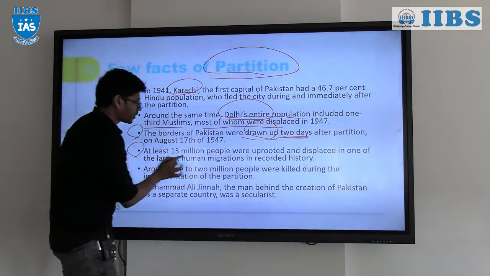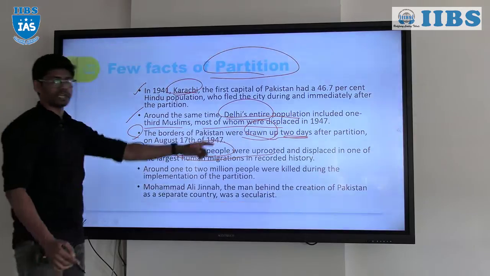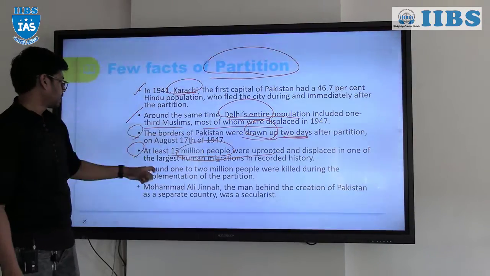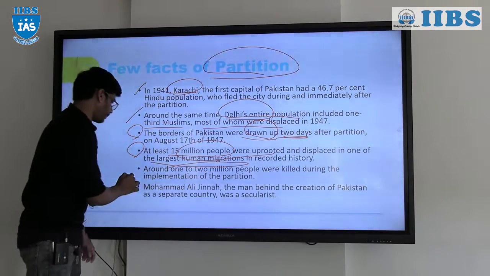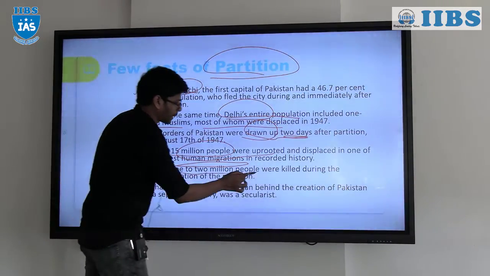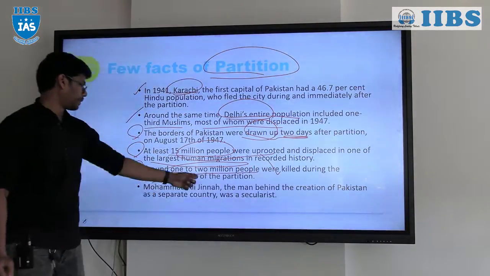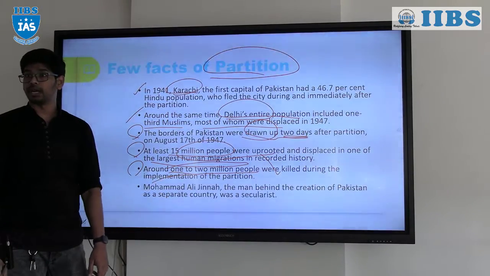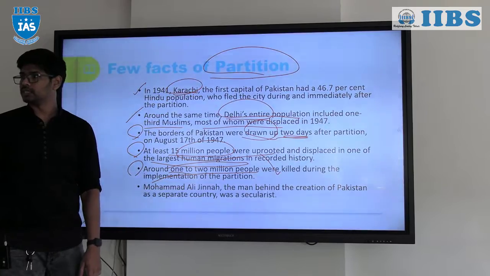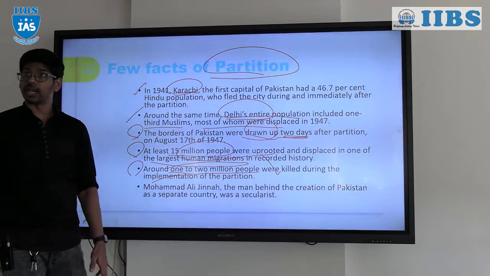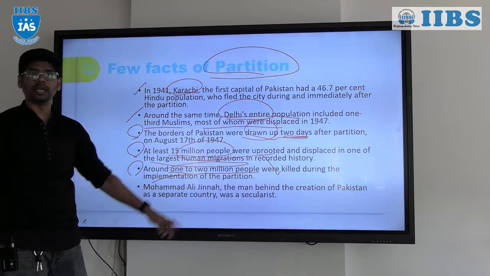And at least 15 million people were uprooted and displaced, in one of the largest human migrations recorded in history, and around 1 to 2 million people were killed during the implementation of the partition, right. About 1 to 2 million people died. So 1 million is 10 lakhs. So 10 to 20 lakh people died